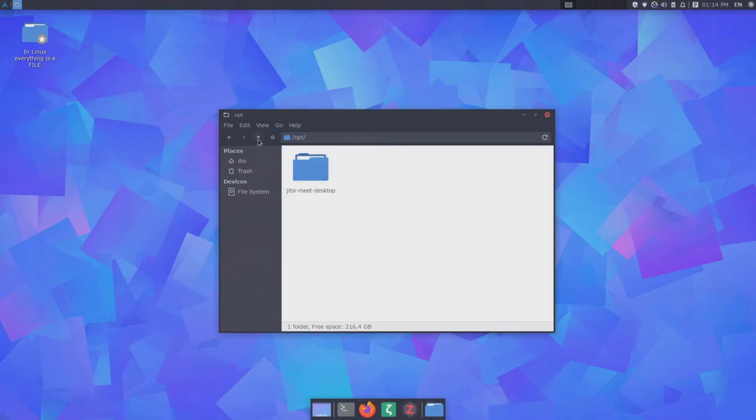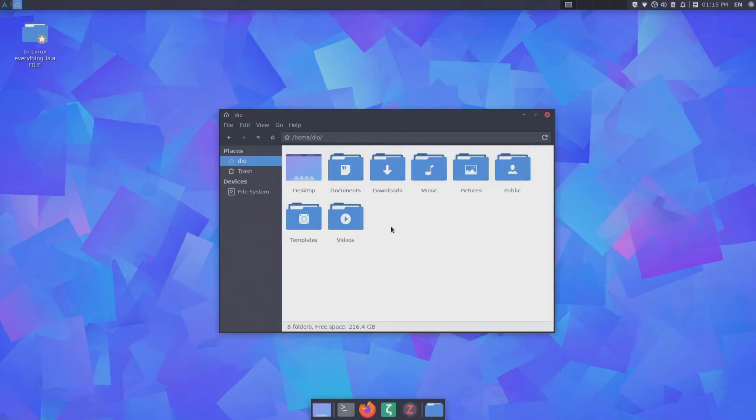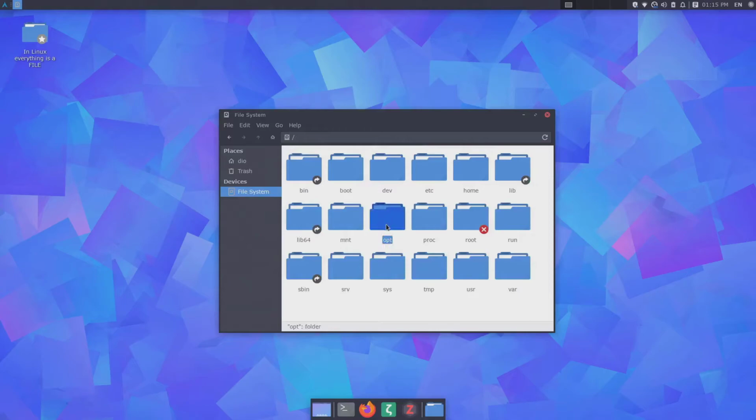If you have some software that doesn't need to be installed into your system to run, maybe everything that your software needs is to just extract all of the files somewhere and then run the application. You can have all of your software extracted somewhere here in your home, or you can go to the dedicated folder, opt or optional directory, where you can extract software, or you can manually install applications and just put them over here.